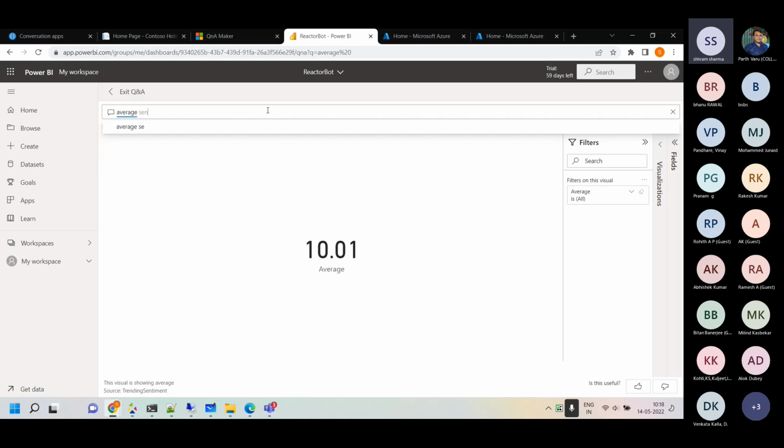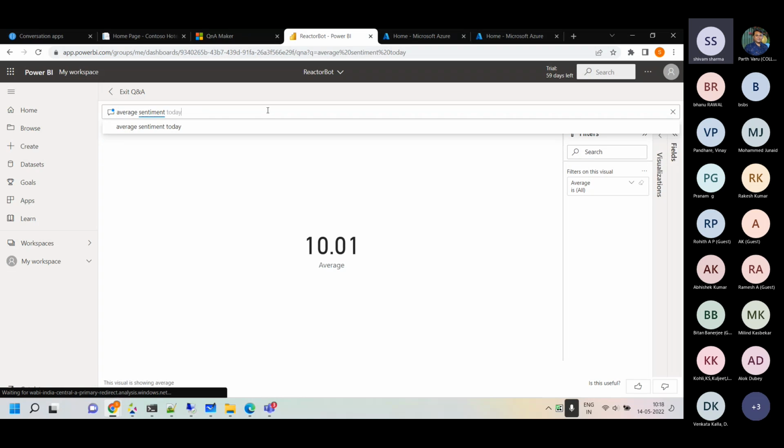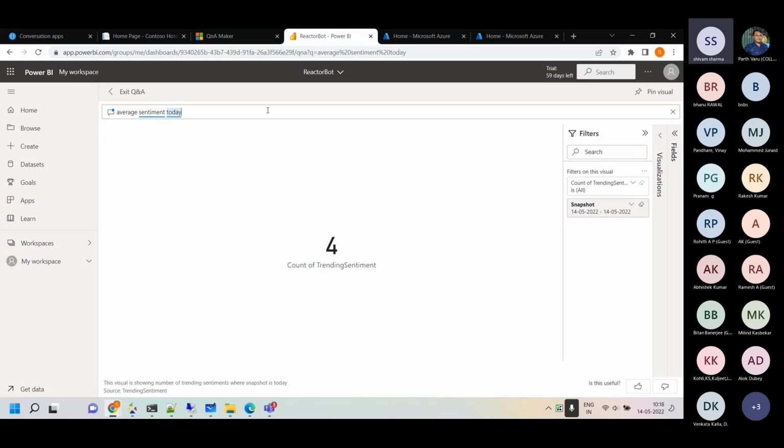Count of the trending sentiment today. These sentiments are just based on what we have. I think we might have typed 4 texts in the bot today. Based on those 4 entries, it's giving me a count. So the business owner can also query the data using Power BI.